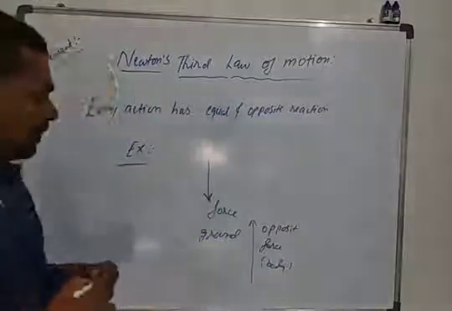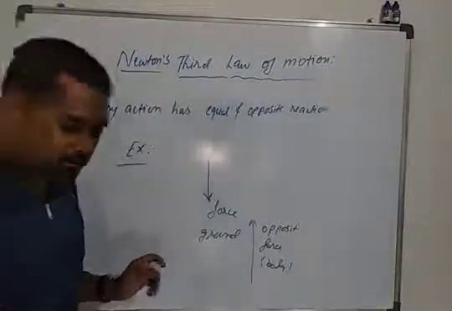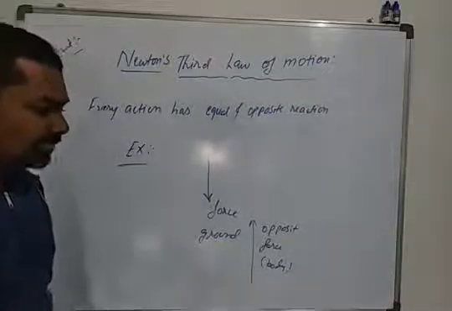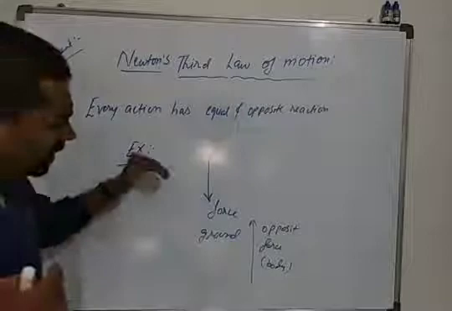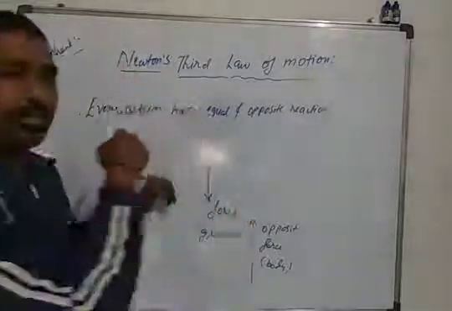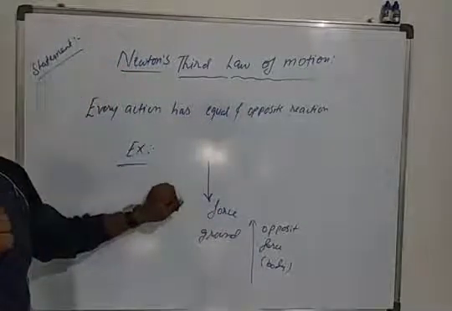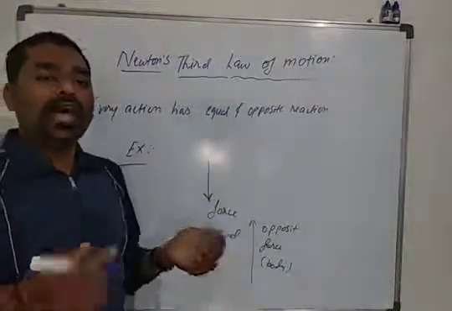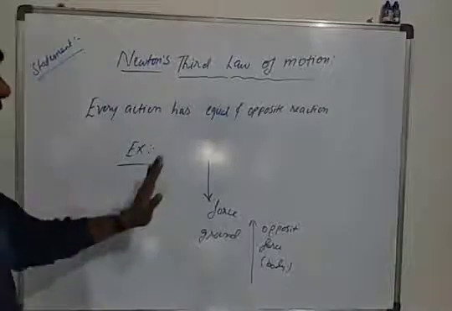That is the reason why you are able to jump again and again, and you can do the exercise regularly.